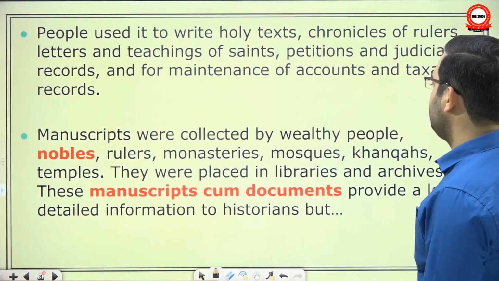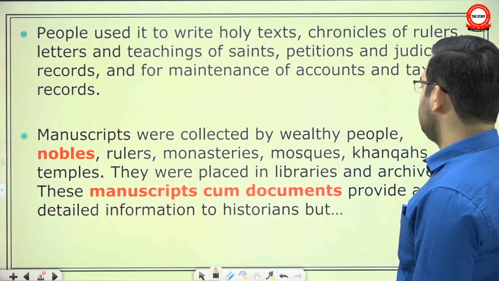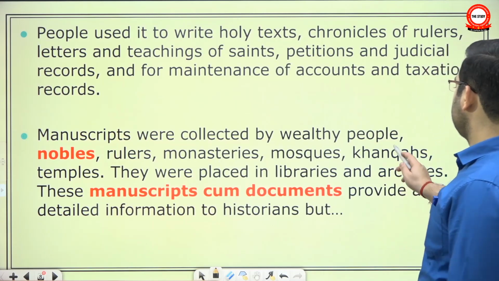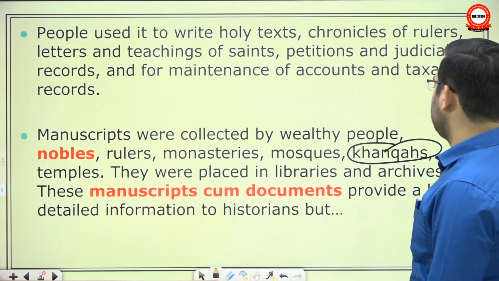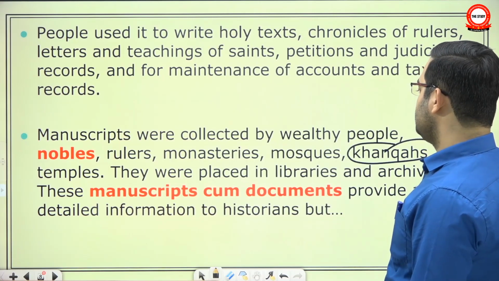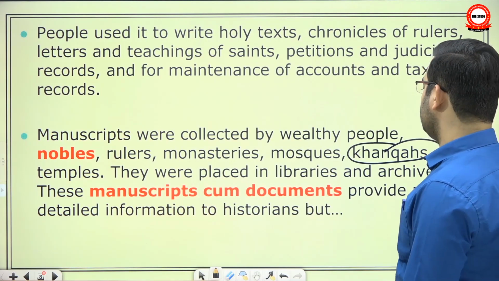Manuscripts were collected by wealthy people, nobles, rulers, monasteries, mosques, khanka. Khanka means a hospice of Sufi saints. They were placed in libraries and archives. These manuscripts cum documents provided a lot of detailed information to historians.